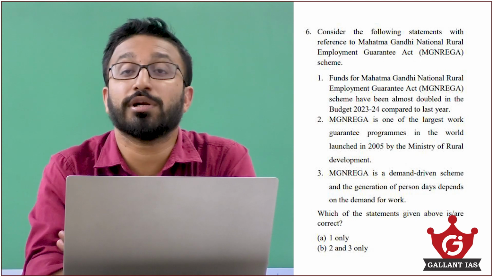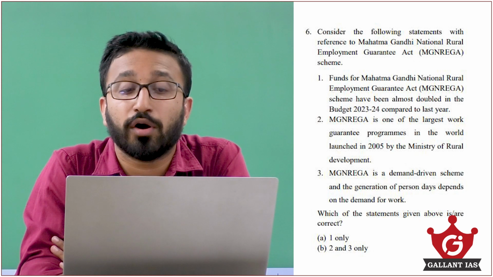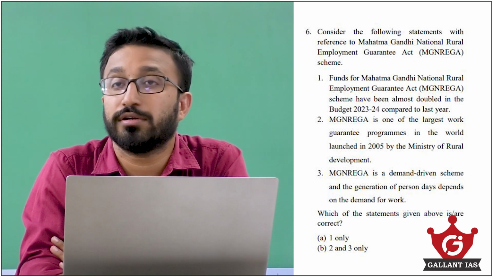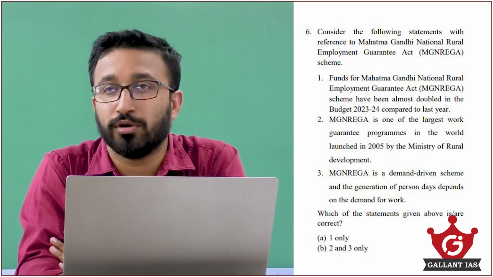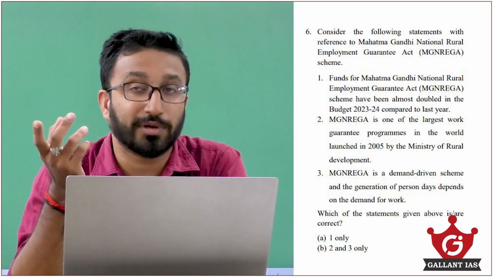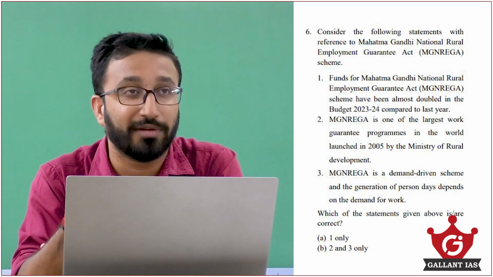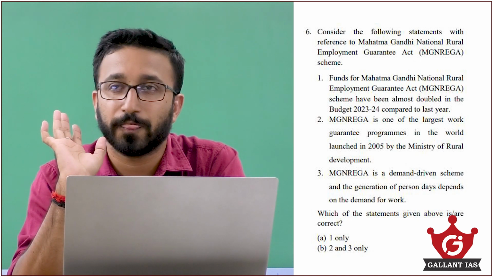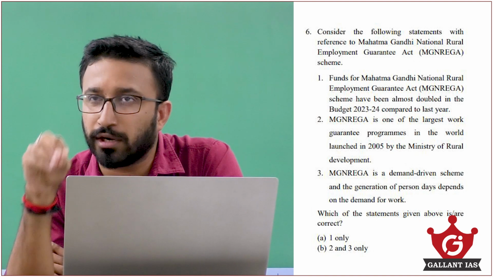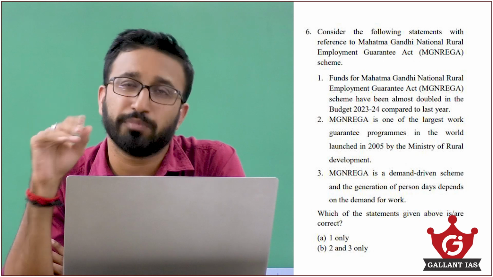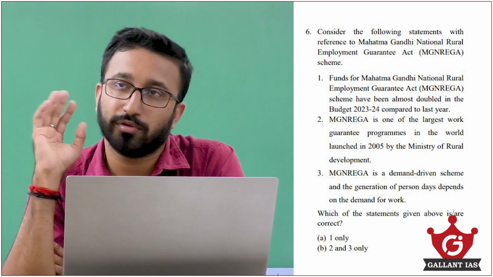So in this question, the first statement is about current affairs. MGNREGA scheme funding has almost doubled in the budget 2023-2024 compared to last year. What was the news? It was not up to last year's mark. So that was the news, and we can easily eliminate option 1. Upon eliminating option 1, we are left with option B only. So this is the case: if a statement comes about current news or current affairs, that can possibly be wrong. There is a high probability, 95%, that it is going to be wrong. So you can eliminate in that way.